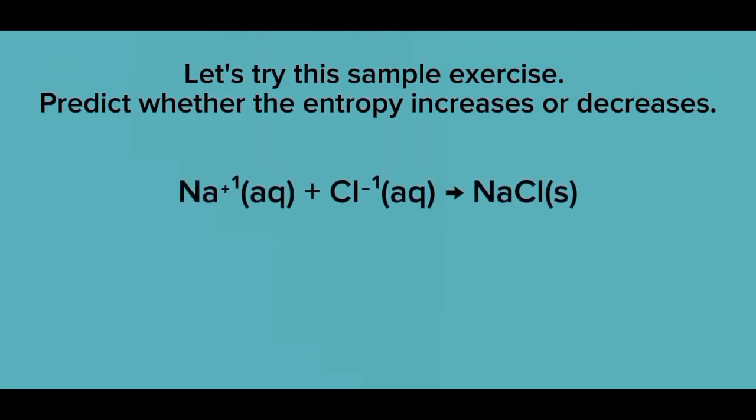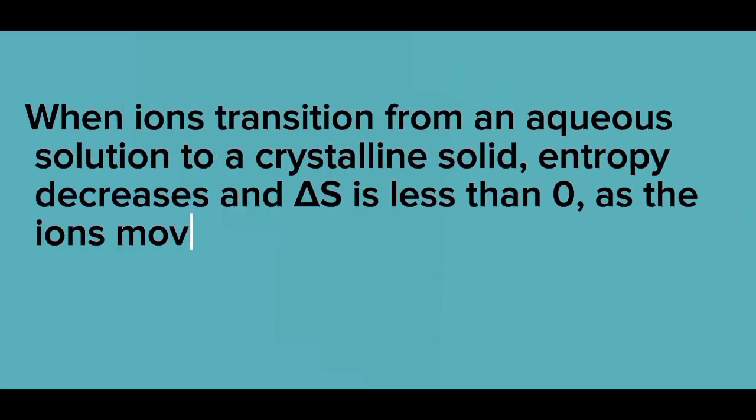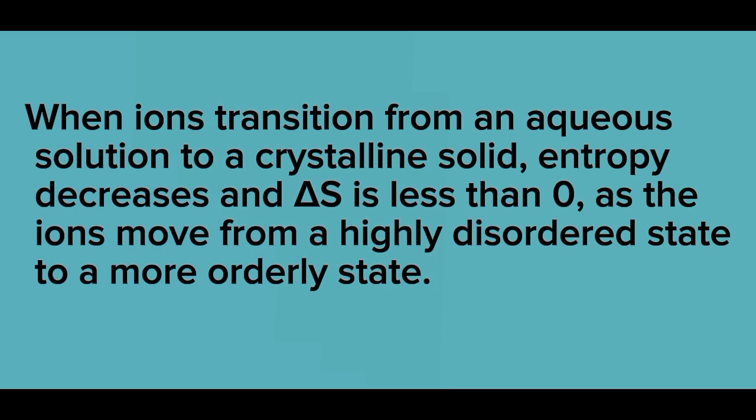Let's try the sample exercise. Predict whether the entropy increases or decreases. Sodium ion with a positive charge in aqueous solution plus chloride ion with a negative charge in aqueous solution yields sodium chloride in solid form. When ions transition from an aqueous solution to a crystalline solid, entropy decreases and delta S is less than 0, as the ions move from a highly disordered state to a more orderly state.